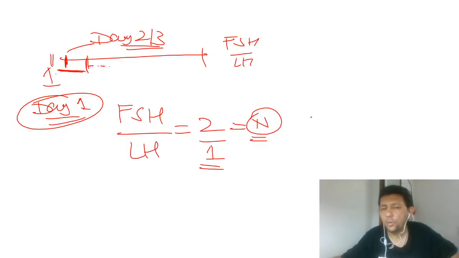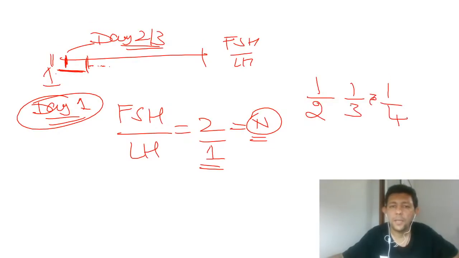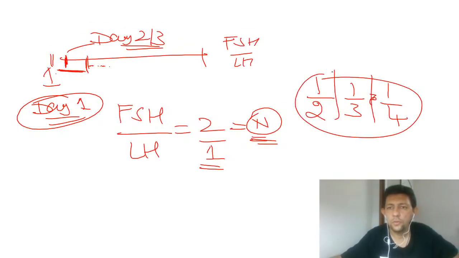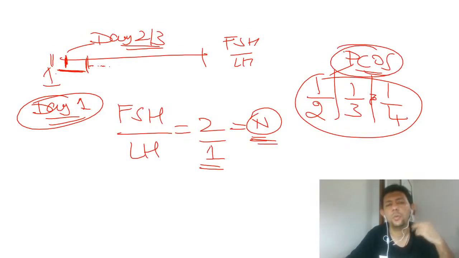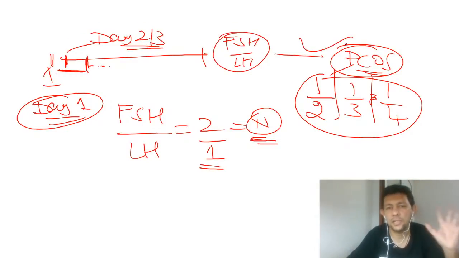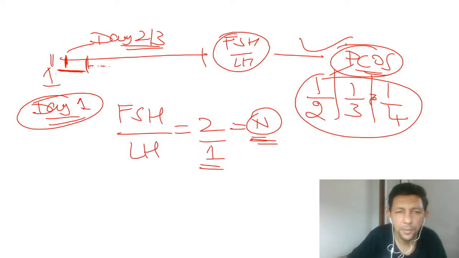Yes, in PCOS the ratio will become inverted, or ulta. In PCOS the ratio could be 1:2 or even 1:3 or even 1:4. Why this happens, please also keep in mind. So 1:2 or 1:3 or 1:4, this is in PCOS. A very, very simple, very basic MCQ: inversion of FSH to LH ratio is seen in which condition? Options 1, 2, 3, 4. Please mark PCOS as the answer. I hope it is crystal clear.